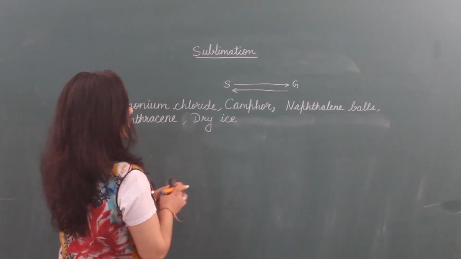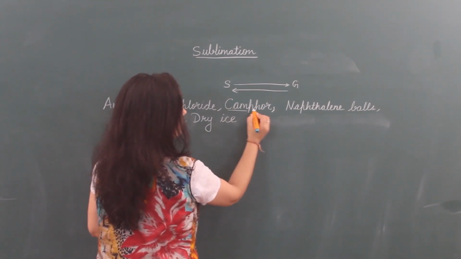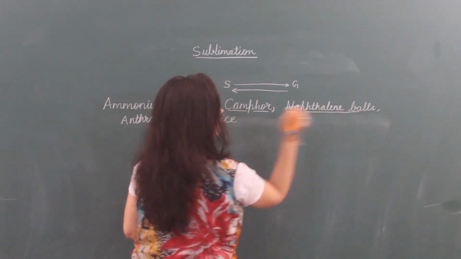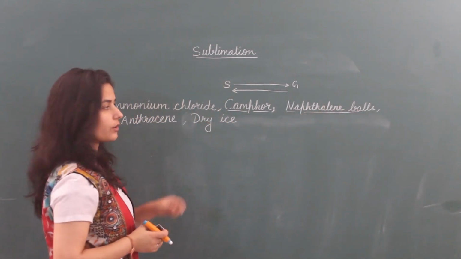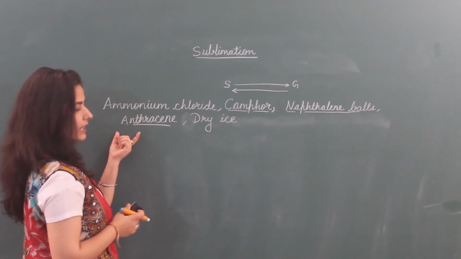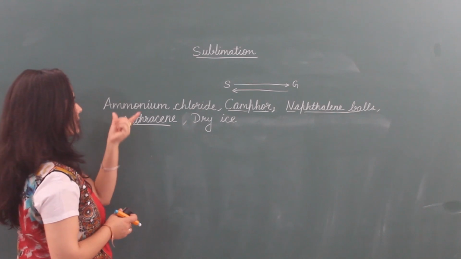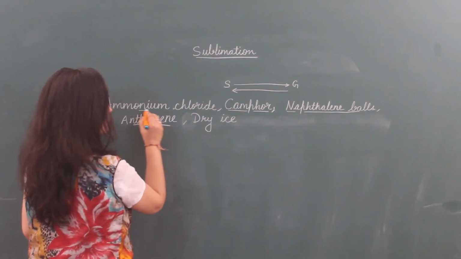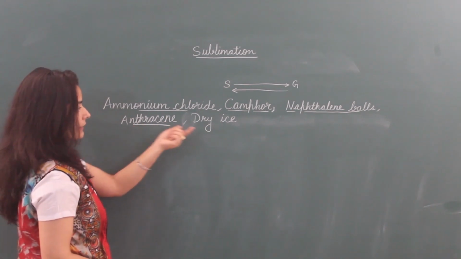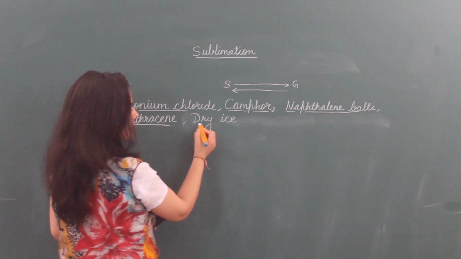Now, in here camphor is kapoor, naphthalene balls used in wash basins etc. or putting in clothes. Anthracene is white colored chemical looking like salt. Ammonium chloride is also white colored chemical looking like salt, solid. Dry ice. Here dry ice is important.